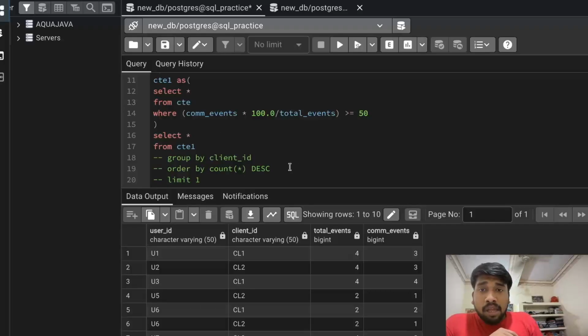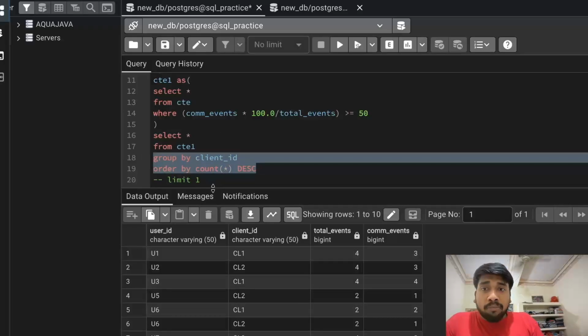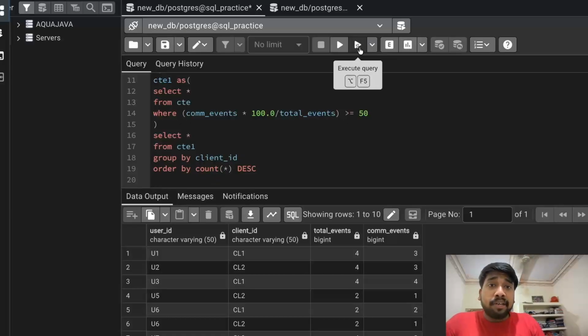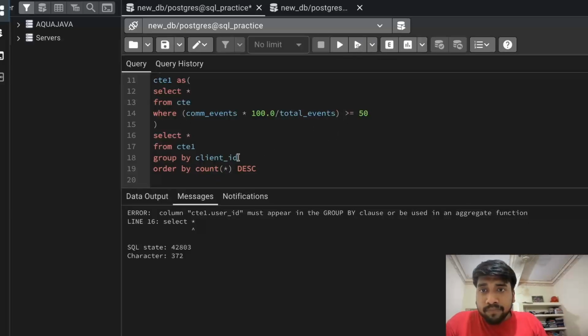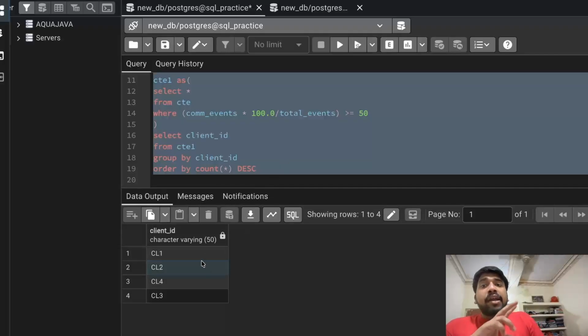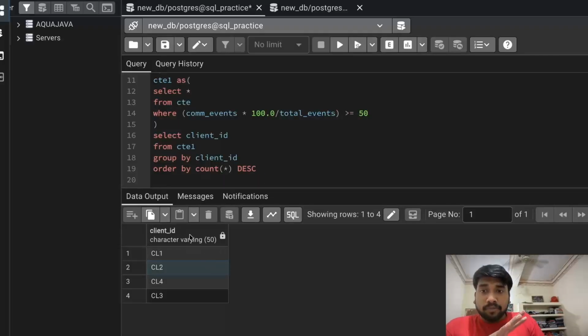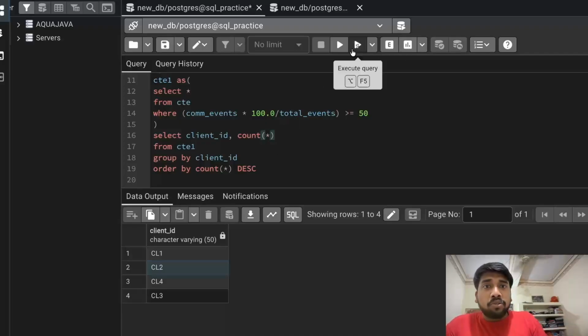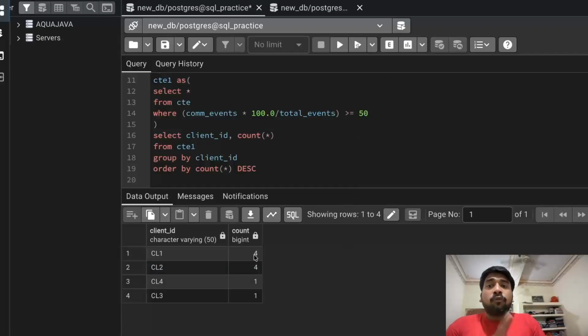Okay. Now, let's say I do not comment it out, and I do not put any limit here. Okay. So I just need to use client ID, right? Now you can see client ID 1 had the maximum number of qualified users. We can also do one thing here. Let me show you count star as well. Since we are already using group by, here you can see the count is 4 each for client 1 and 2, and 1 for client 4 and 3.